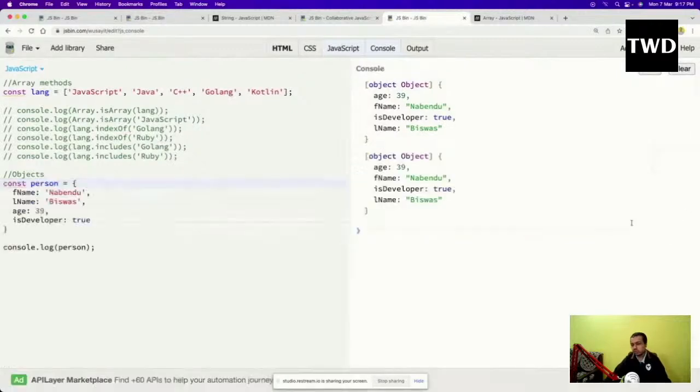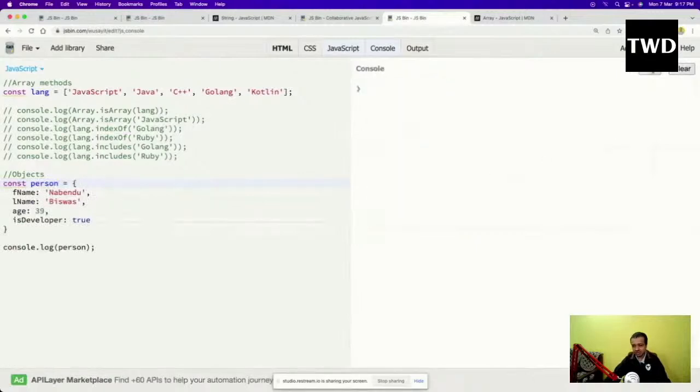One more thing to know here is that the order is not there. See, age is showing first and all. Generally it takes alphabetical order. You might be seeing this alphabetical order, A and all. Because with arrays, the main thing is how do we access them.